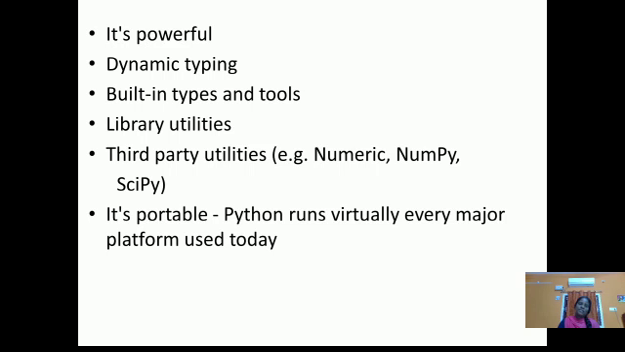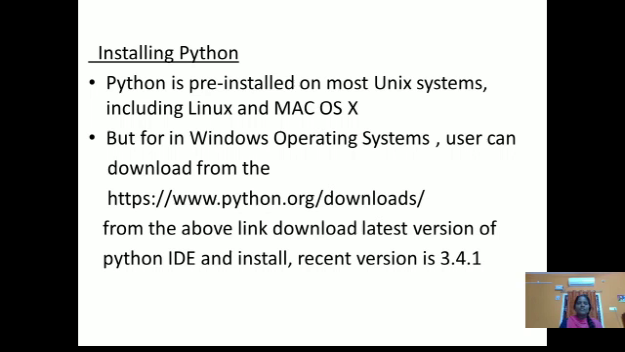Now we'll see how to install Python. Python is pre-installed on most Unix systems, including Linux and Mac OS also. But for the Windows operating system, the user can download it from the given website, www.python.org/download, and then you can install the recent version also. There are so many versions available.